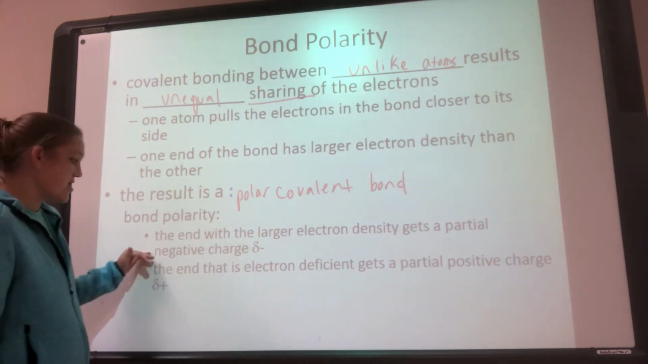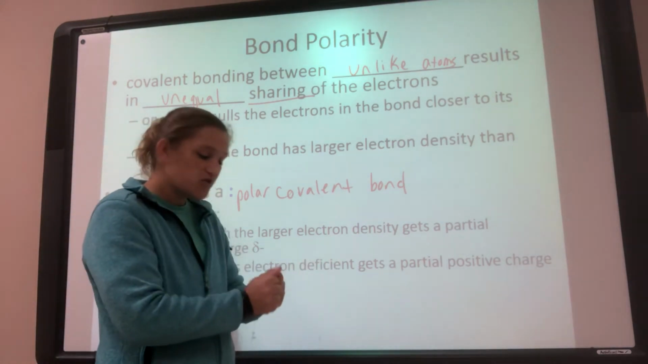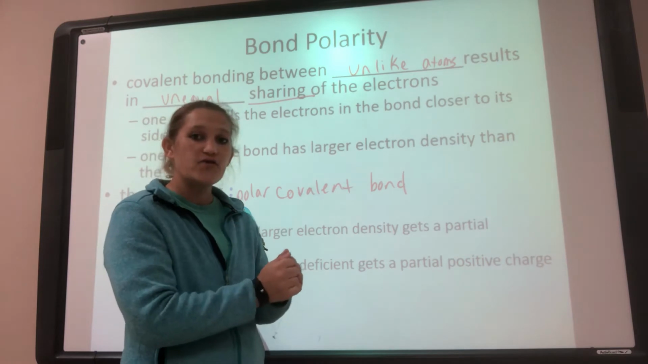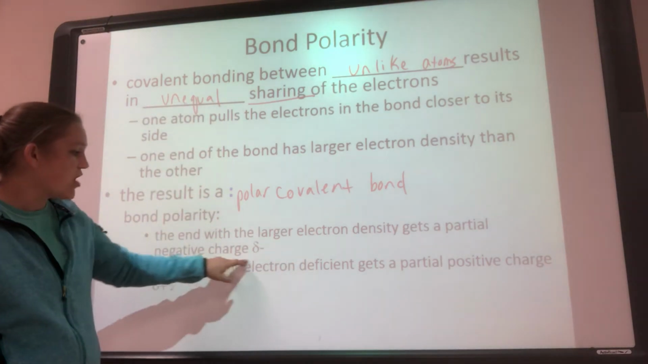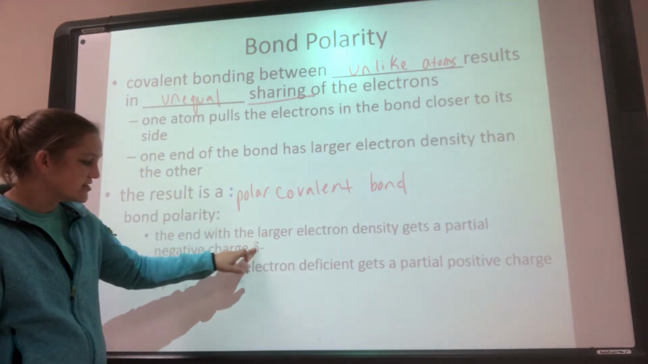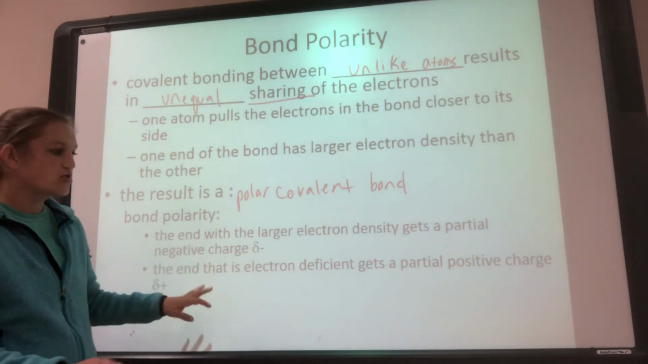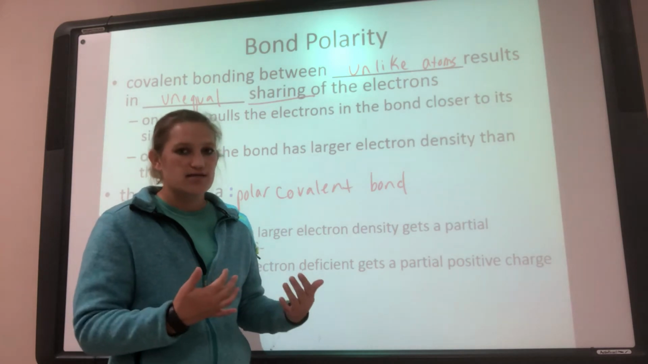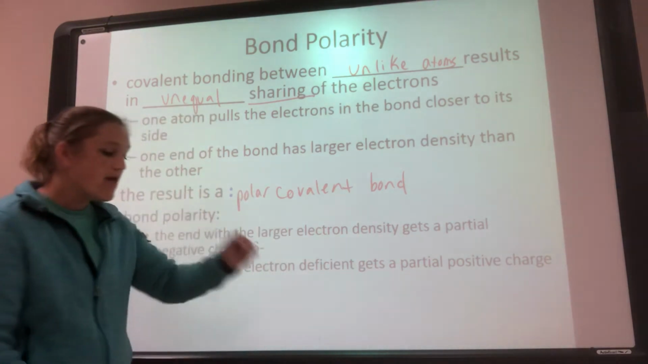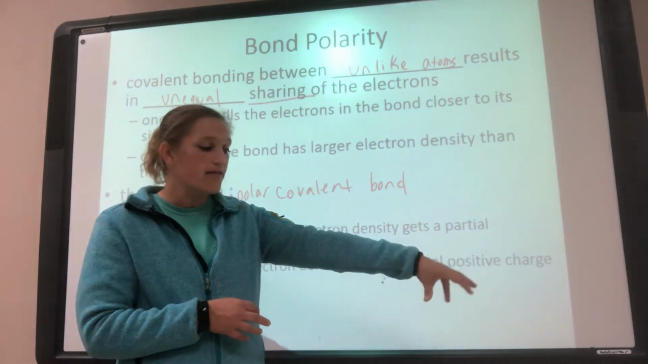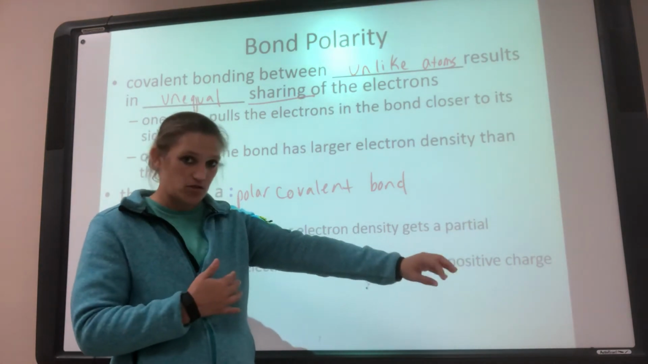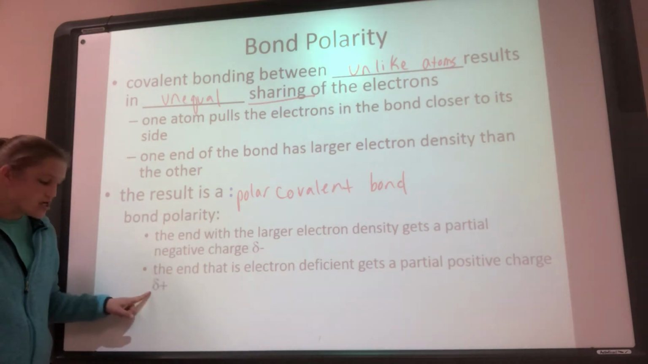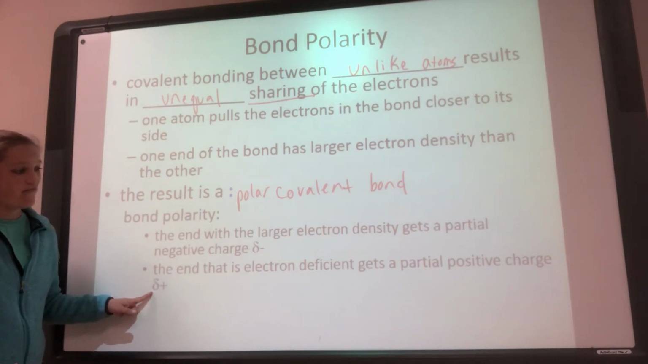Whoever is pulling the electrons closer is going to be a little bit more negative, so I get what's called a partial negative. This is just a delta symbol with a negative, because it's partial. I'm not pulling it so much that now I'm an anion. I just have a little bit of negativity because I'm still sharing it. And the atom that doesn't have the electrons as close to it is going to have a partial positive charge, because the electrons are further away from it.